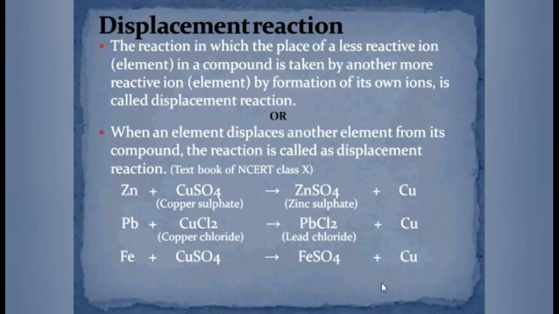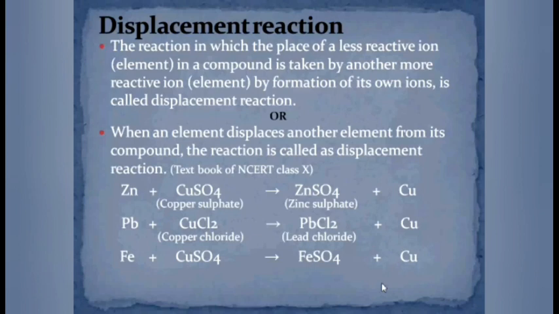In the second reaction, lead is treated with copper chloride. Here also, lead is more reactive as compared to copper, hence it can displace copper from its salt solution. In the third reaction, iron is dipped into copper sulfate solution.